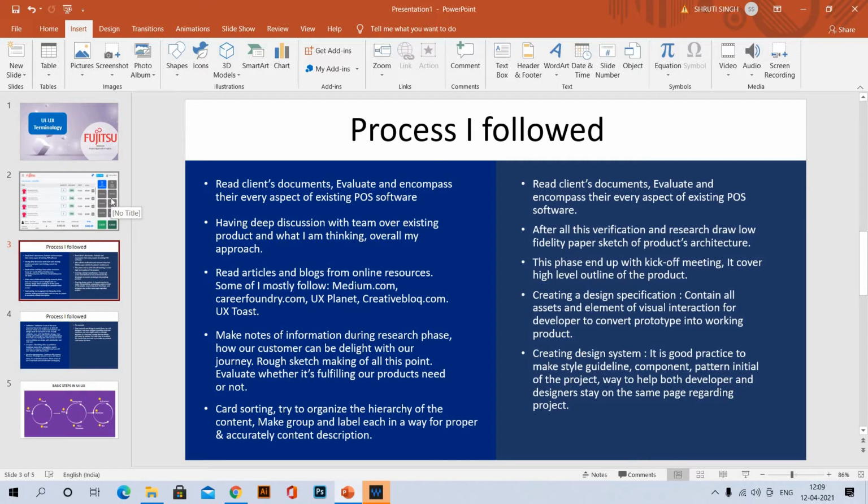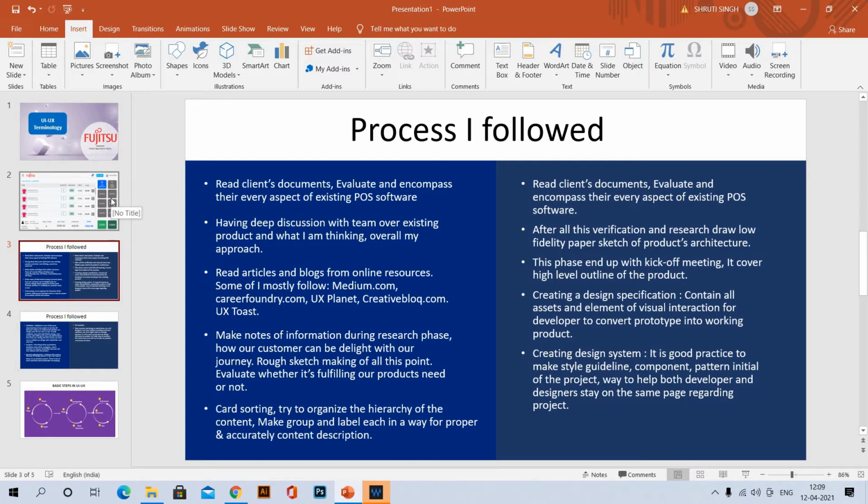Whatever document they provide us, we first go through it and try to evaluate each and every aspect of their existing product. Or if they don't have a product already but still give their idea in the documents, we look at what features and what kind of look and feel they want.